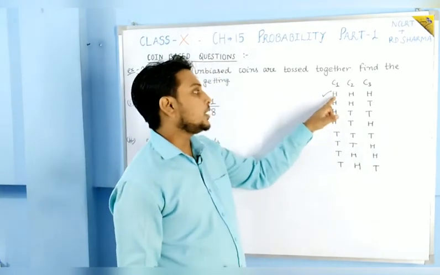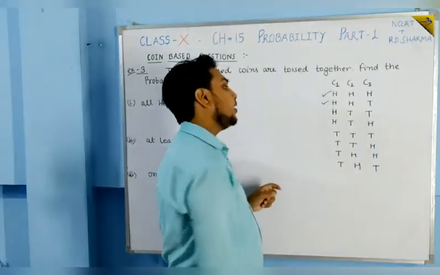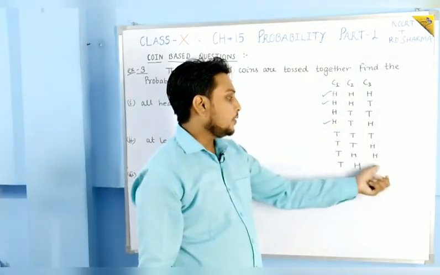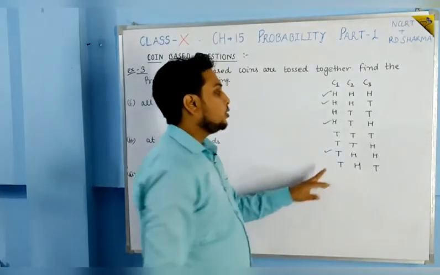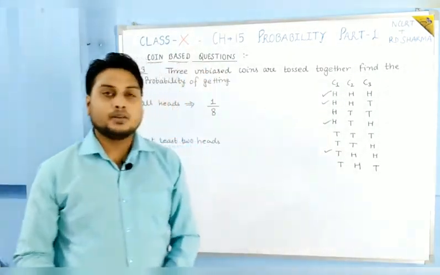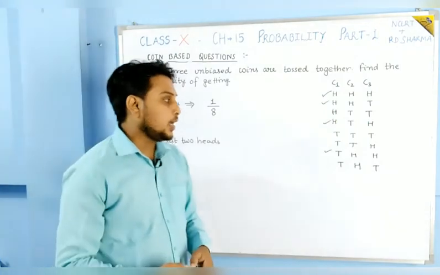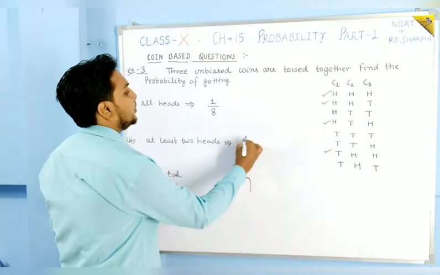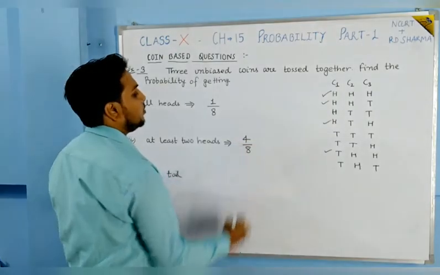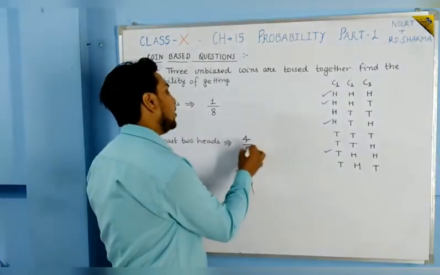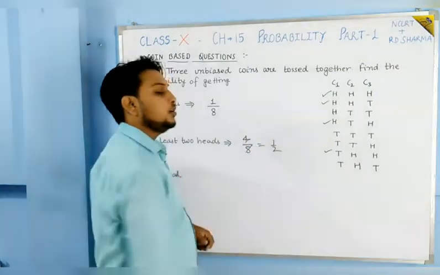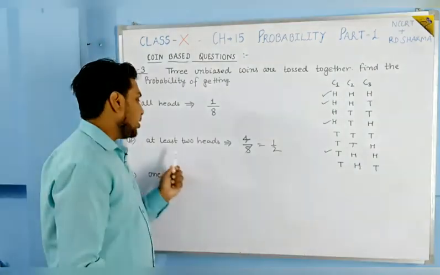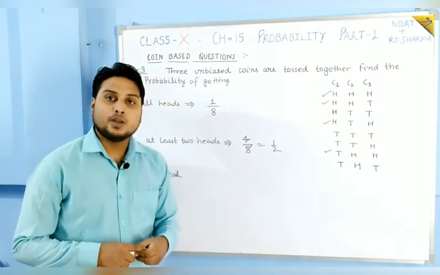So this case, this case, this case, and this case will be taken. So total 4 cases are there in which at least 2 heads are coming. So here we will write the number of favorable outcomes is 4 and the number of total outcomes is 8, and when you solve it you get 1 by 2. So the probability of getting at least 2 heads is 1 by 2.